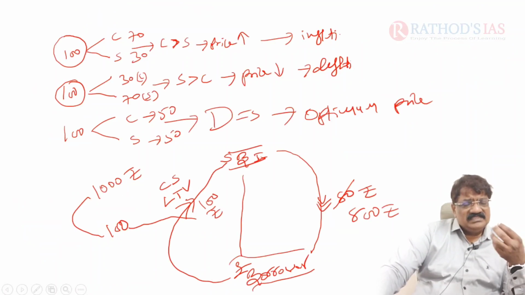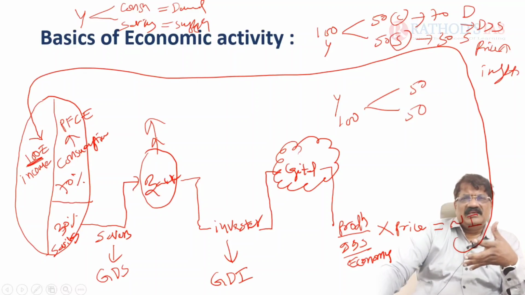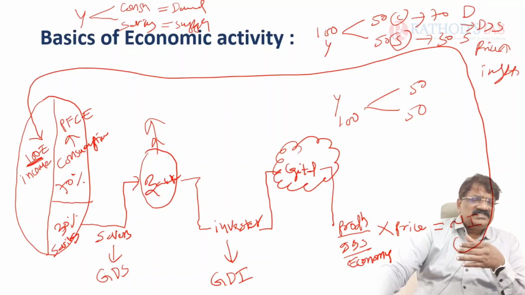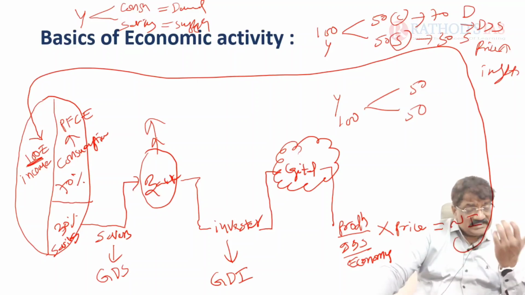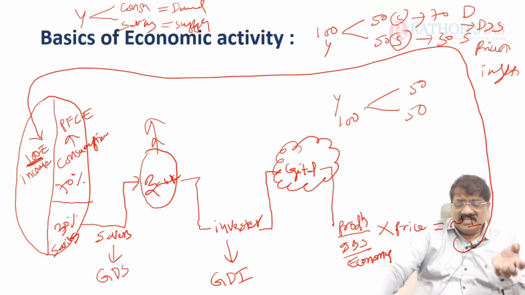In this class what we learned is that consumption must be matched with savings, and GSA must be matched with GIA. Only Punjab and Haryana farmers are enjoying a lot. Why? Because in those states almost 85% of GSA is matched with GIA. That's why these two states are very sound in agriculture. But the farmers in the rest of the states are facing untold hardships. Government giving direct money is not important here. We should try to provide water.